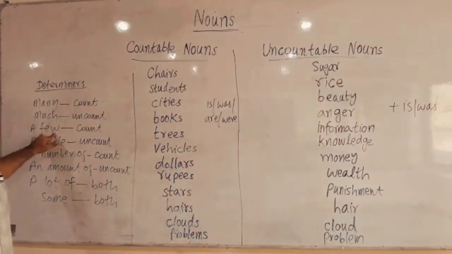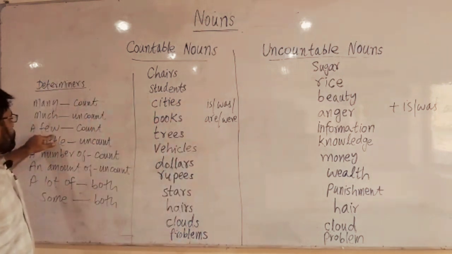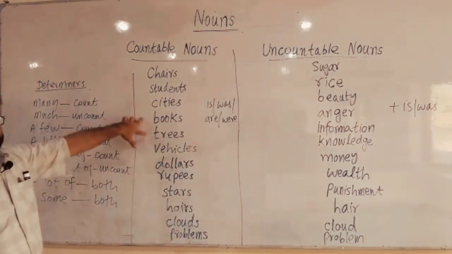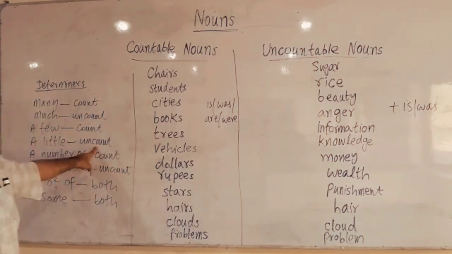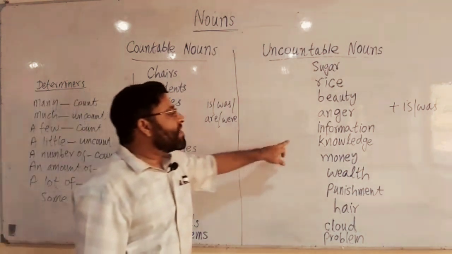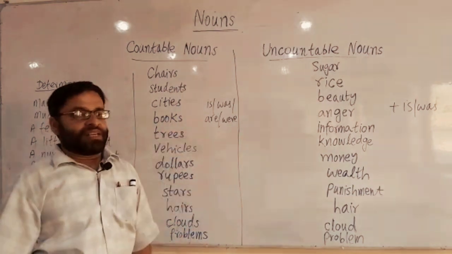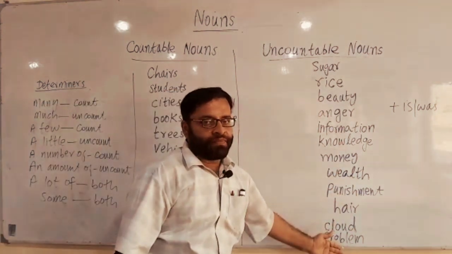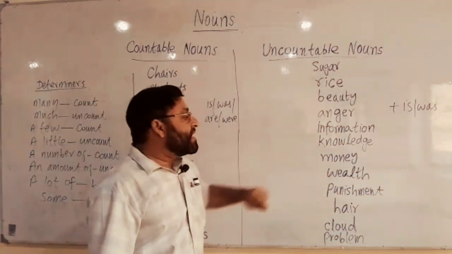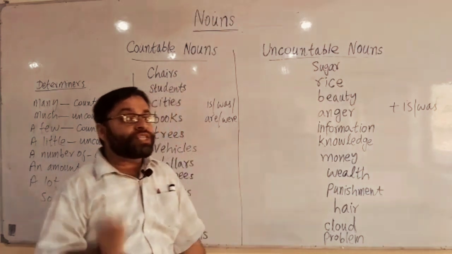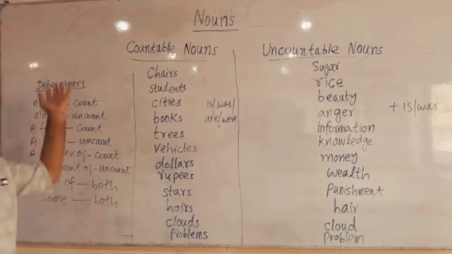A few means you can consider it about 10% of the total. A few is used for countable nouns: a few students have arrived. A little is used with uncountable nouns: I have a little information. You cannot say I have a few informations, and you can never add s to them. Always singular. There is a little information. I have a little knowledge. A little knowledge is a dangerous thing. You remember this.